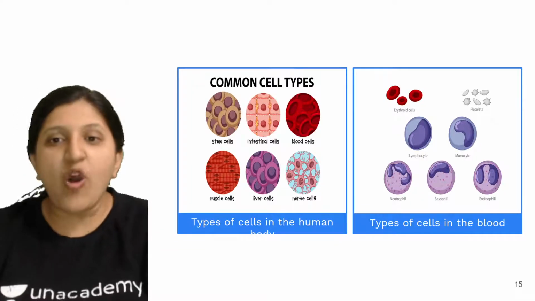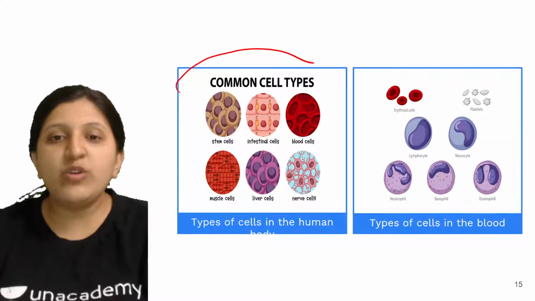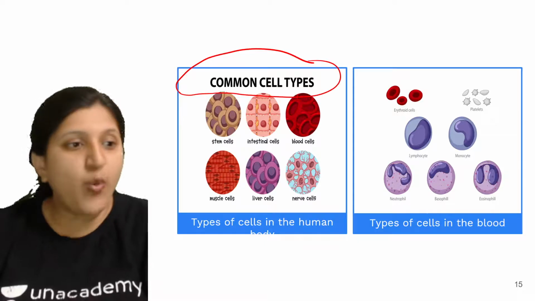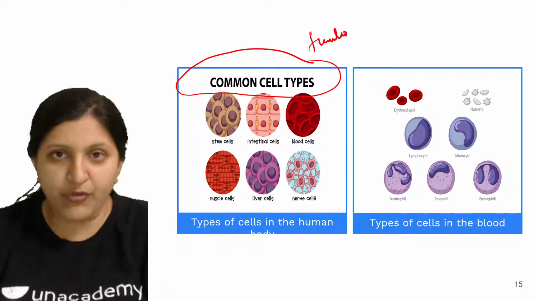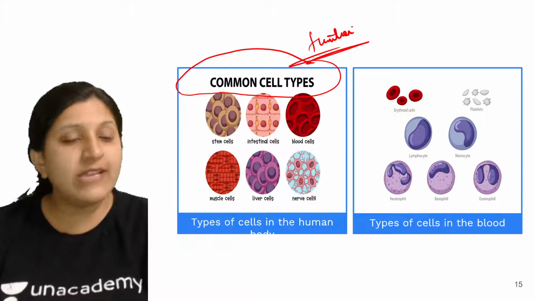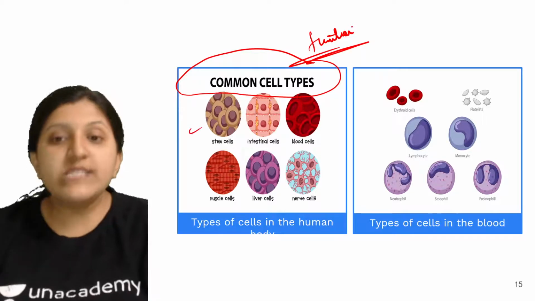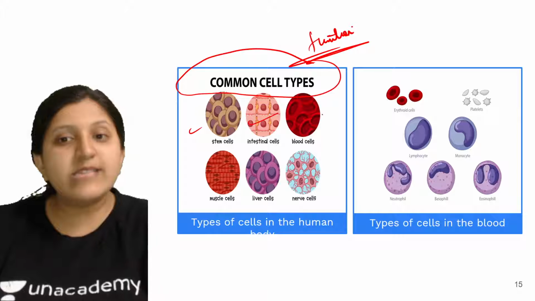Okay, so now common cell types. Depending on their function, whatever functions they have to perform, there is a variation in their structure that we can see. So there are stem cells, there are intestinal cells, there are blood cells.